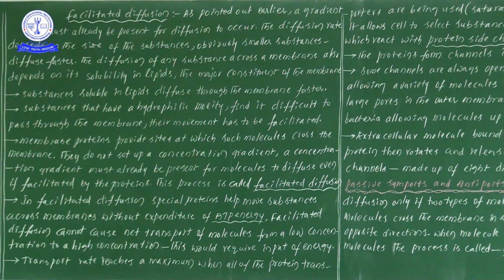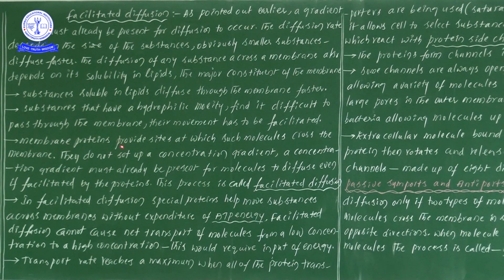Then how will DNA molecules or hydrophilic molecules be transferred from one place to another? Since they find it difficult to pass through the membrane, their movement has to be facilitated. How?